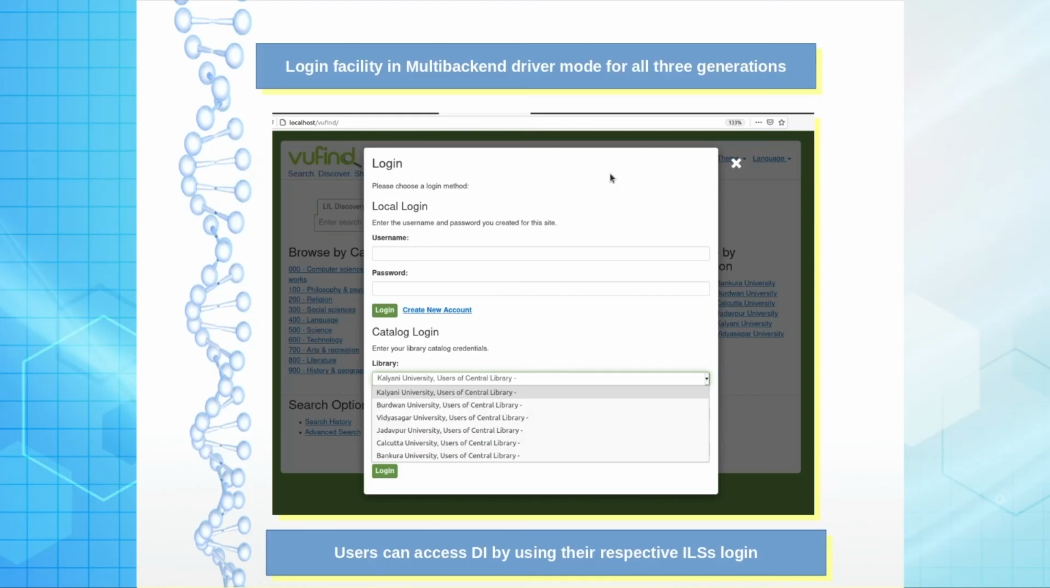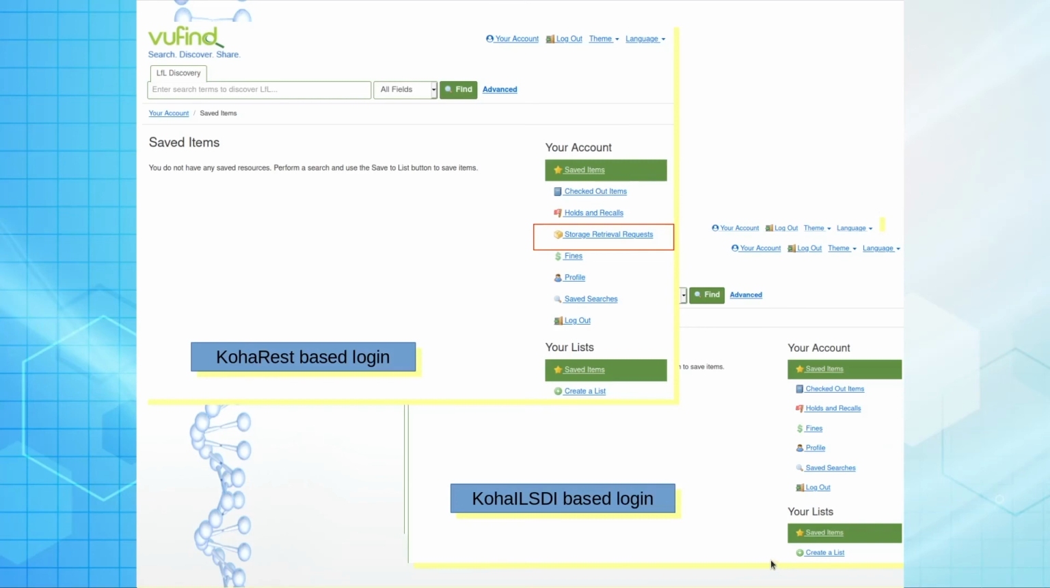Now you can see the result after this has happened, like Finna.api you have seen. We experimented with 6 university libraries in West Bengal. So I can enter with my Kalyani University login, or Burdwan University login, or Vidyasagar University login. Respective users can log on inside the Union Catalog. Users can access the discovery interface by using the respective ILS login.